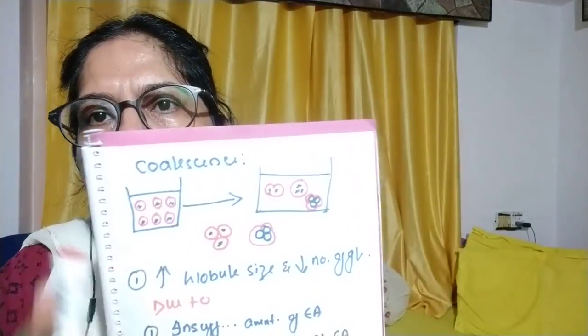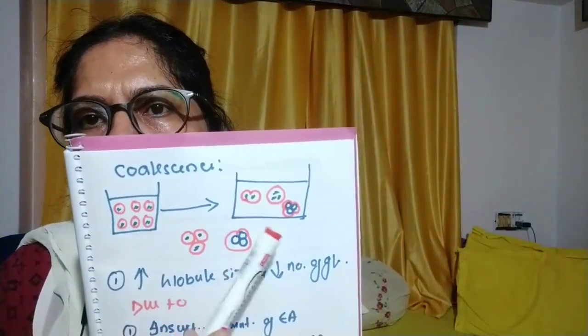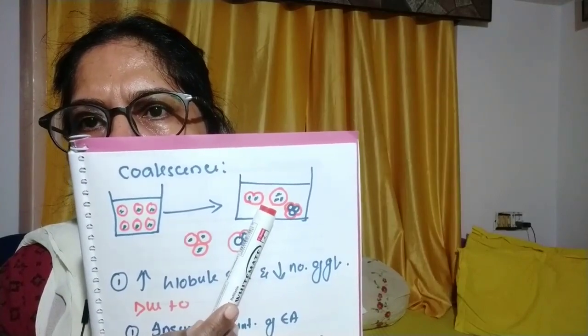Don't get confused with flocculation. There it is forming a colony in the external phase. Here I am saying it forms bigger globules, not colonies. I have shown the pictorial. This is a normal emulsion and this is how the coalescence will take place.